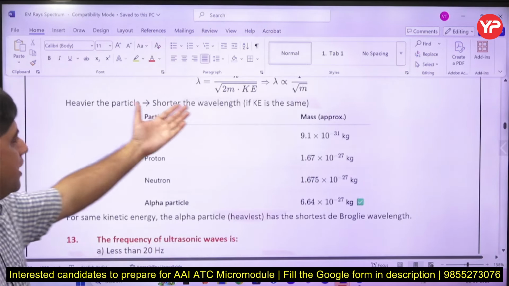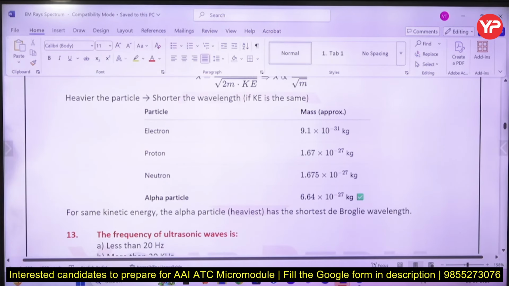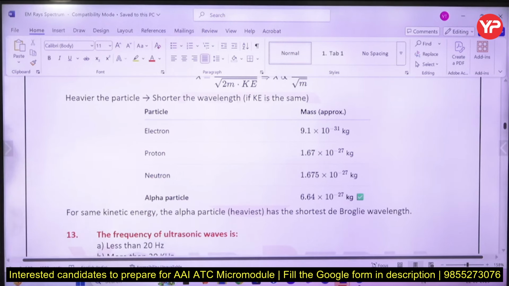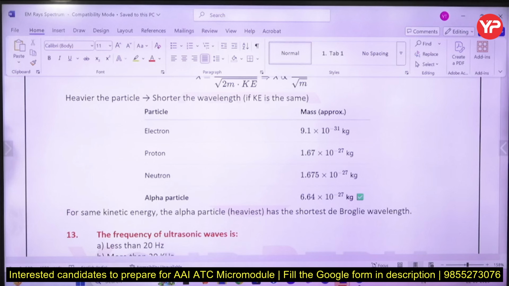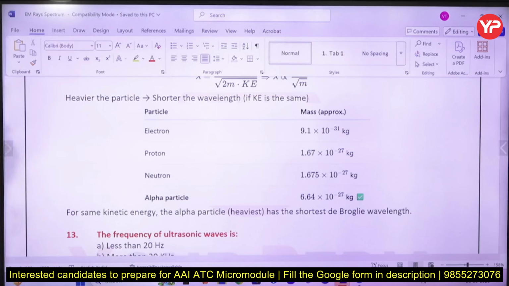So if kinetic energy is the same, then this formula is to be used. The mass of electron, proton, neutron you should know, and alpha particle also. For the same kinetic energy, alpha particle has the shortest de Broglie wavelength.